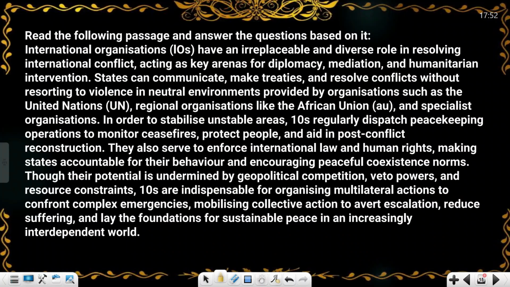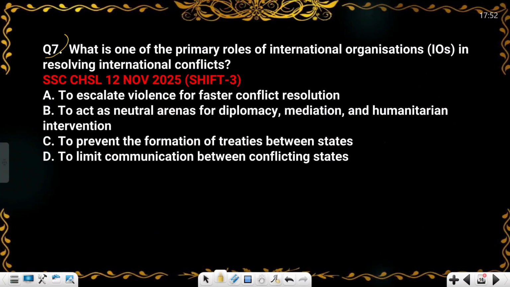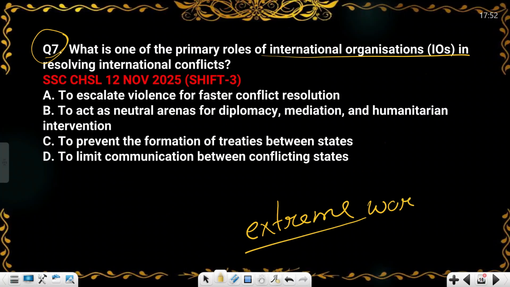Now, in this question, you have to read the passage from here to here, and after that, you have to solve five questions. So we will do what we always do: first we just read all the questions, and after that we solve. We read the passage. So this is our approach for the reading comprehension. So while reading the question, just try to remove the extreme words. Okay. So try to remove all the extreme words.